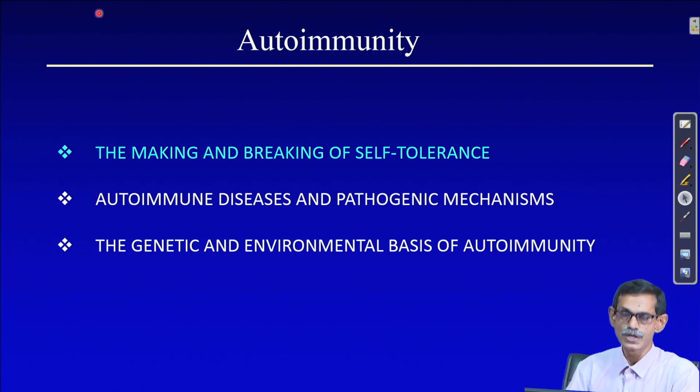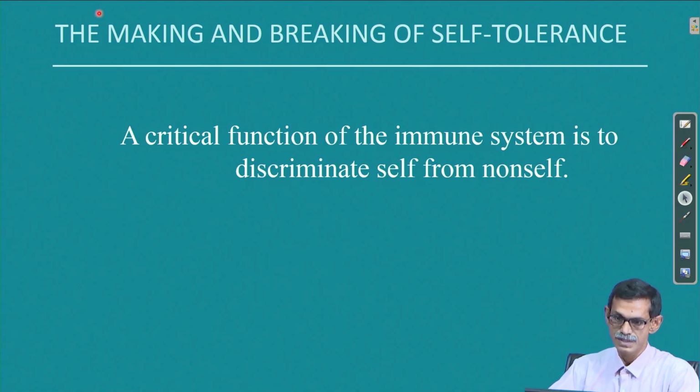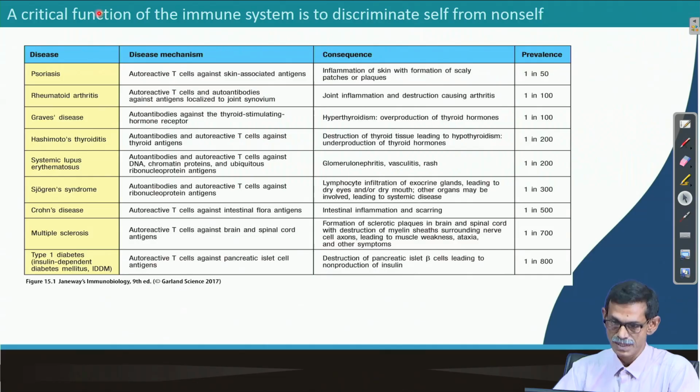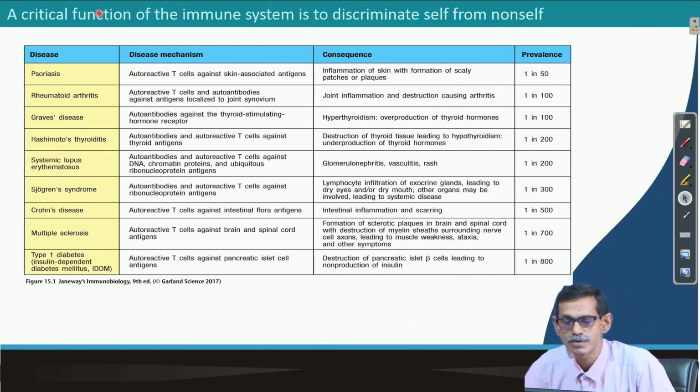So, first we are going to talk about making and breaking self tolerance. I already told you that the critical function of the immune system is to discriminate self and non-self, right. So, identify the self, do no harm, find the non-self, and clear it from the system. This is a big table, but you do not have to worry about that.